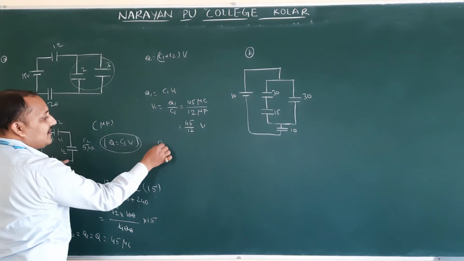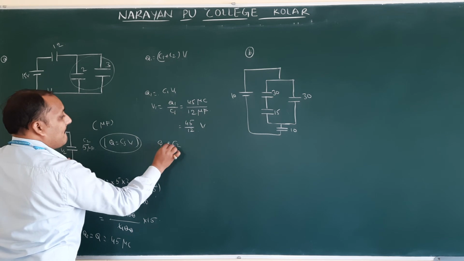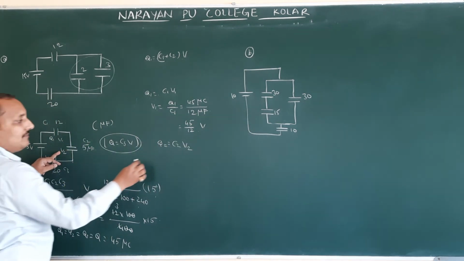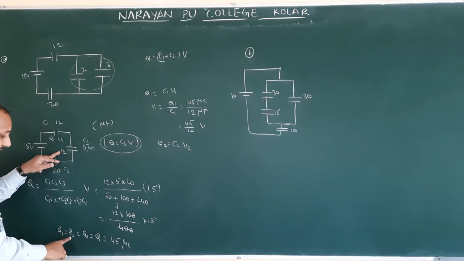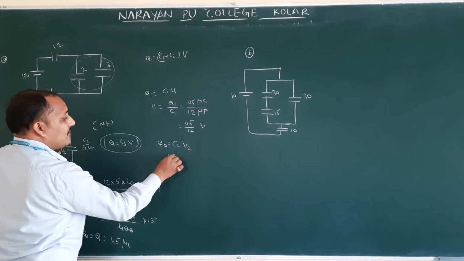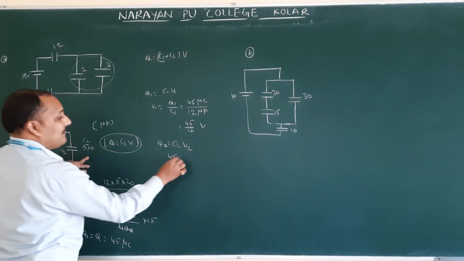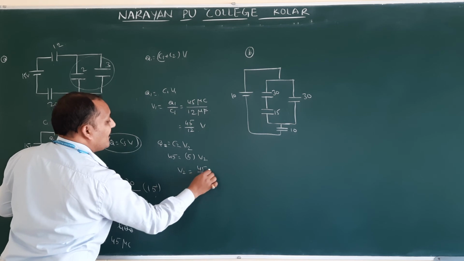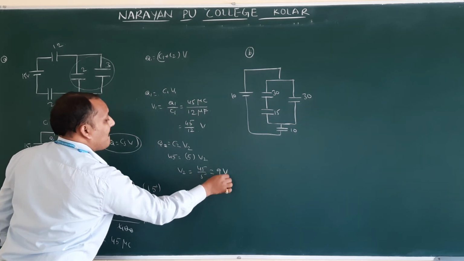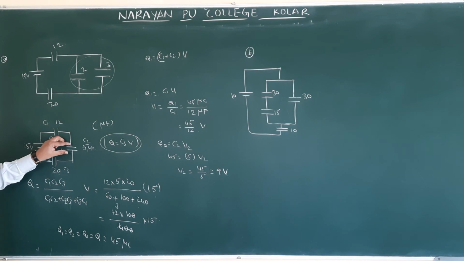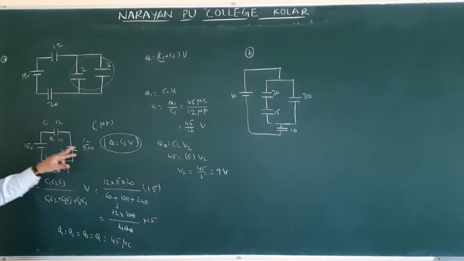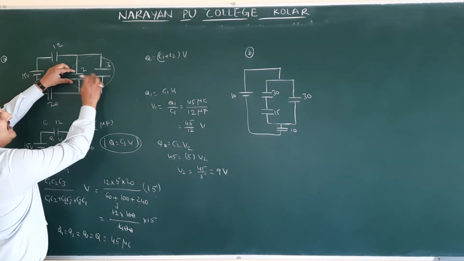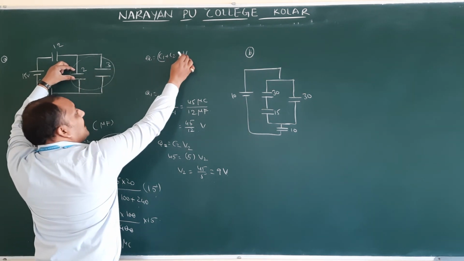Next, the potential across 5. What is the charge formula? Q2 is equal to C2 V2. What is this Q2 value? Q2 value is again 45. 45 is equal to C2 value 5 into V2. Then V2 is equal to 45 by 5, how much? 9 volts. Now the potential across the 5 microfarad is 9 volts, which means the potential across the 2 and 3 capacitors is 9 volts.